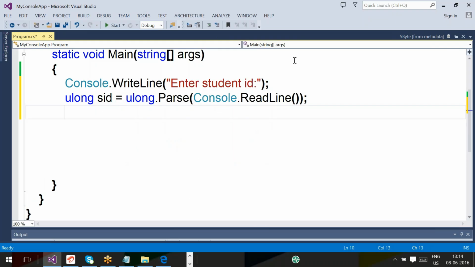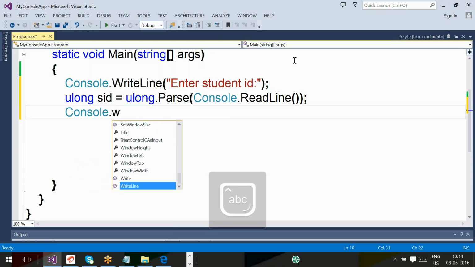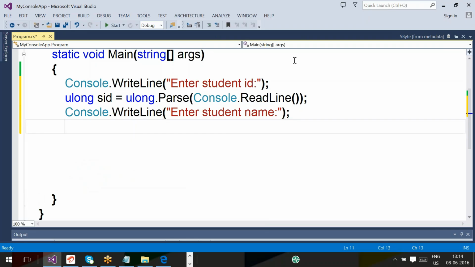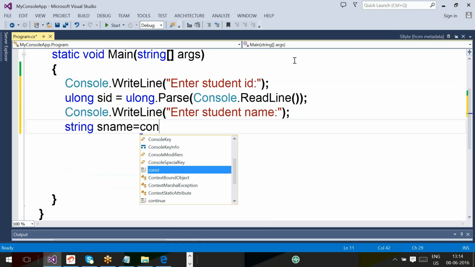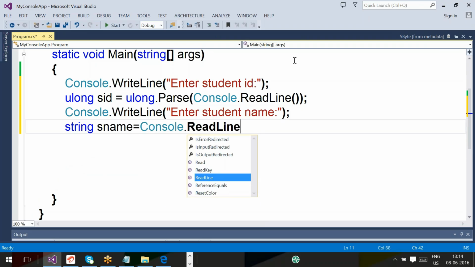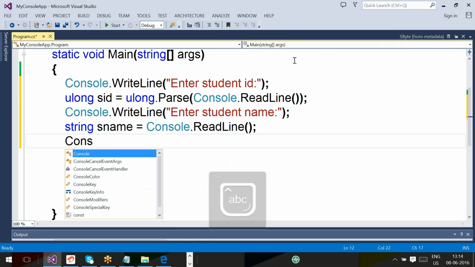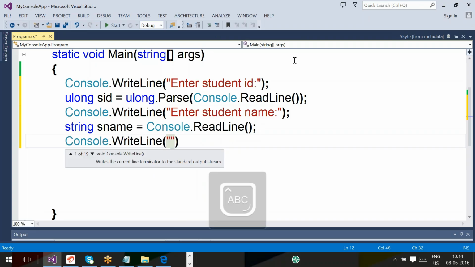Next, again Console.WriteLine, "Enter student name". Next, string sname equal to Console.ReadLine. Next Console.WriteLine, "Enter student phone number".